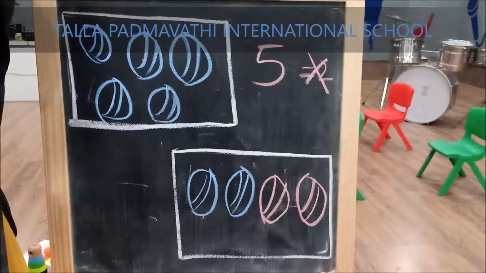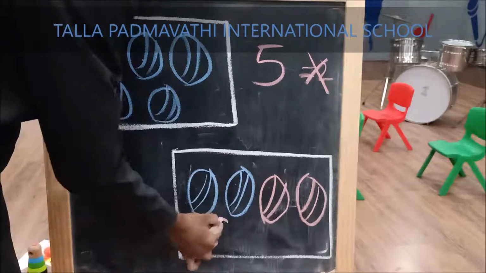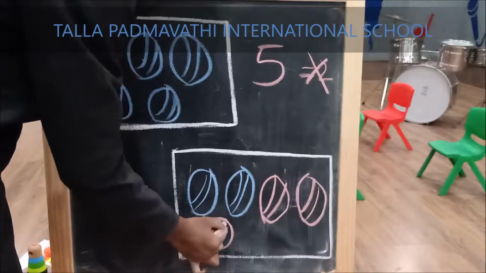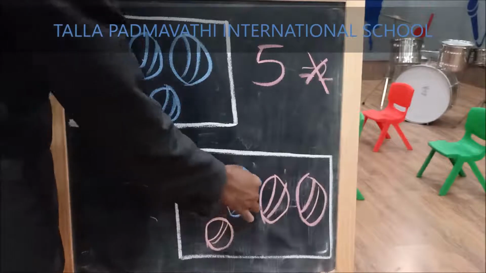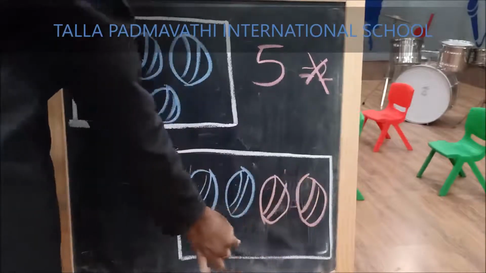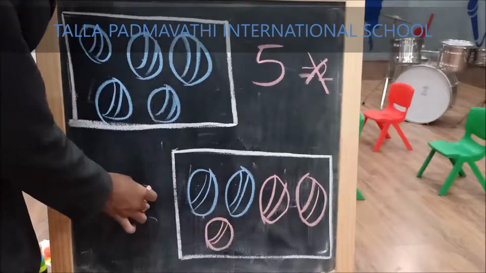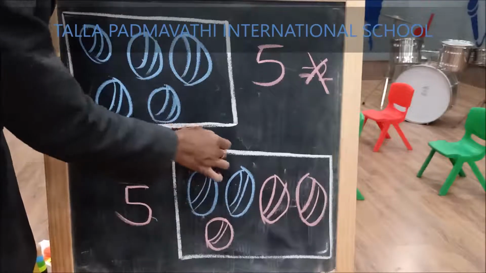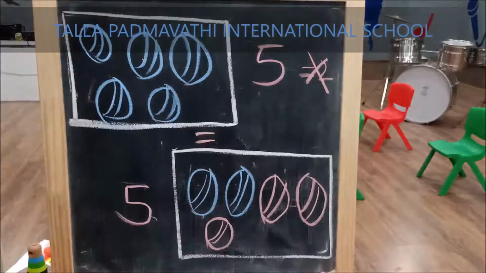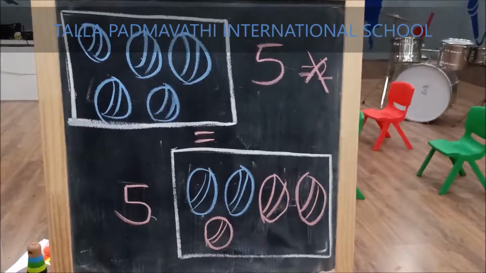Should I draw one more? Very good. Now count, children. 1, 2, 3, 4, 5. 5 and 5. Is it equal? Yes.